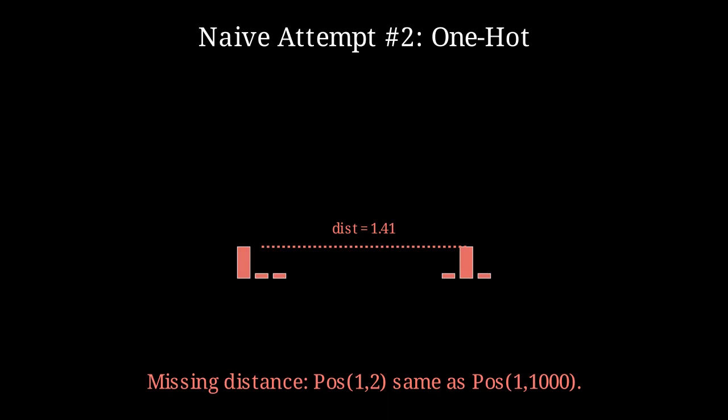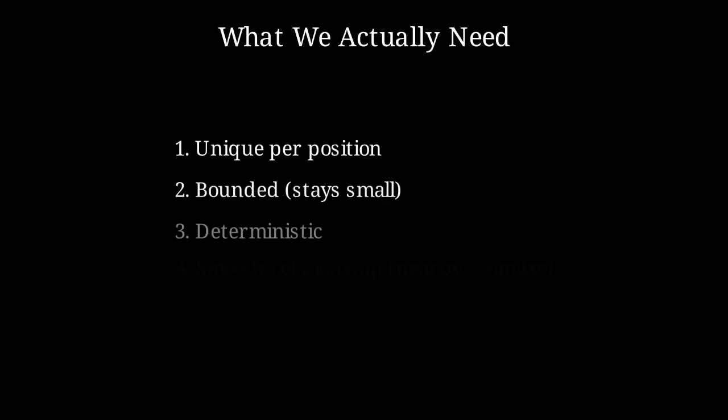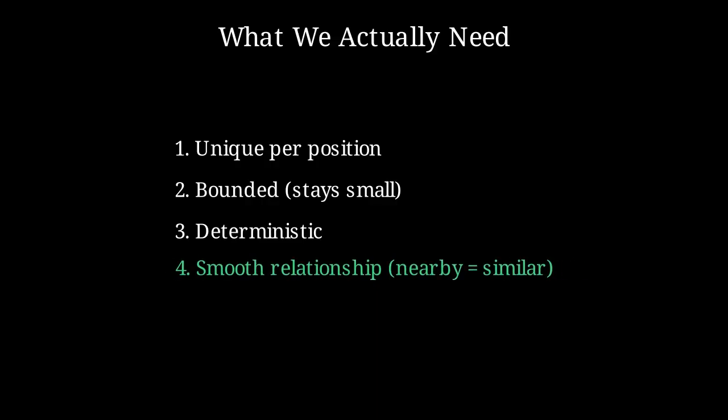In this setup, a word at position 1 is mathematically just as far from position 2 as it is from position 1000, making it impossible to learn local patterns. An ideal solution must be unique, deterministic, and bounded. But most importantly, it must be smooth. Nearby positions should have similar signatures so the model can naturally perceive the relative distance between tokens.